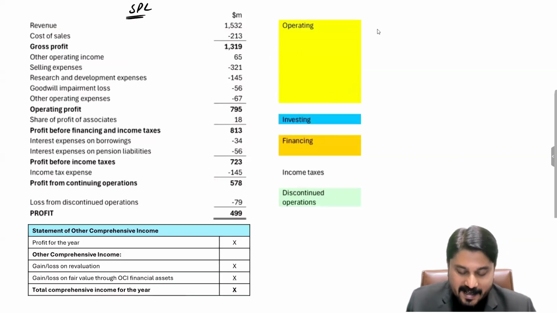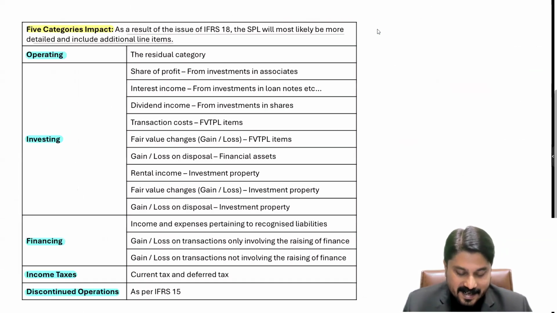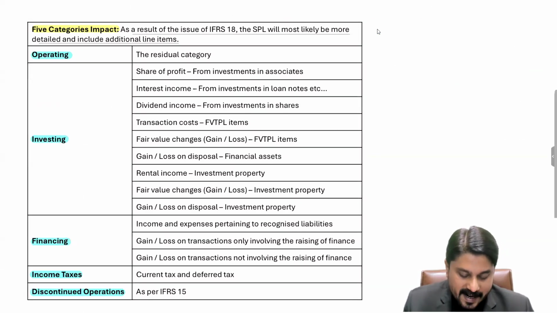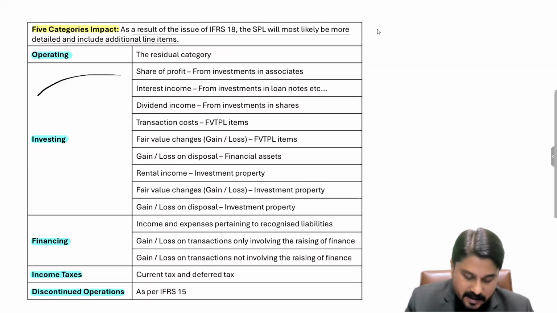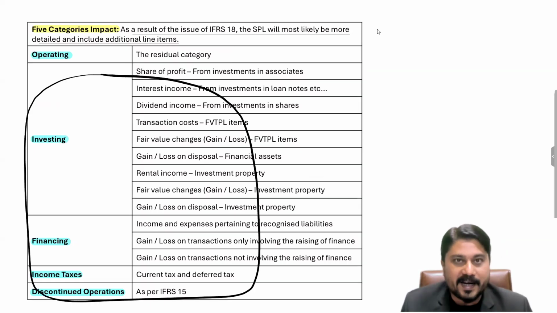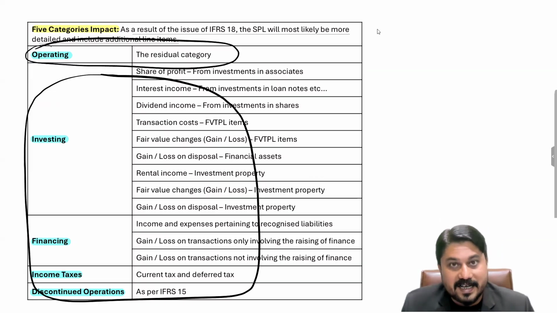Although the elements will be categorized according to these 5 categories in the SPL. Hope this thing is clear. What exactly are these categories? For operating activity, it is mentioned that it's a residual category, meaning anything which does not fit in any of these 4 activities, any element which is not covered in these 4 categories, is to be reported in the operating category, because that's a residual category.